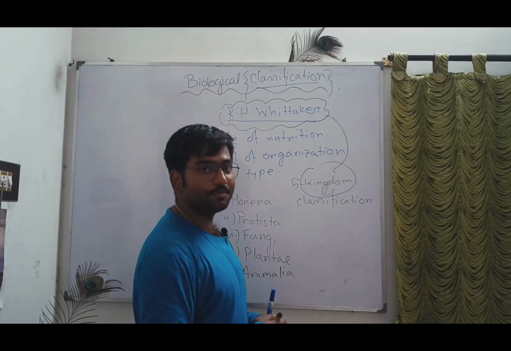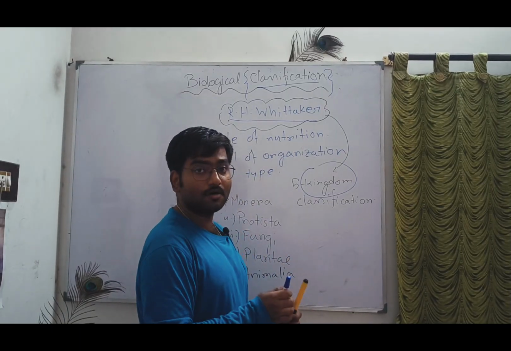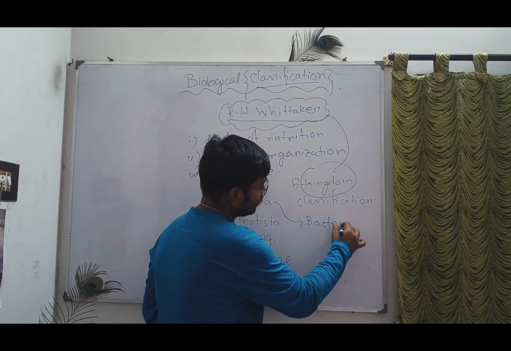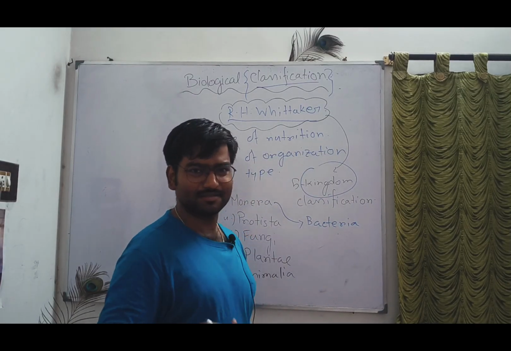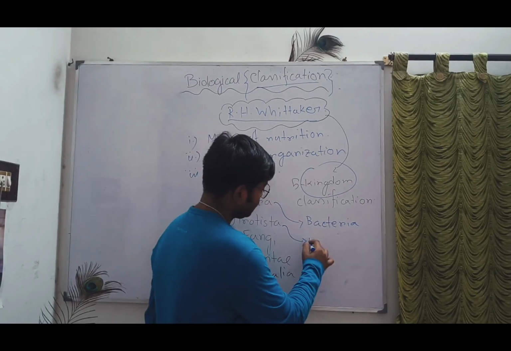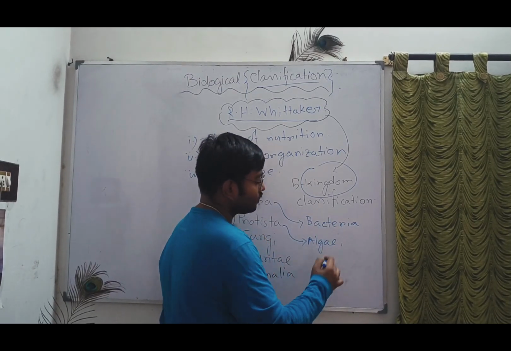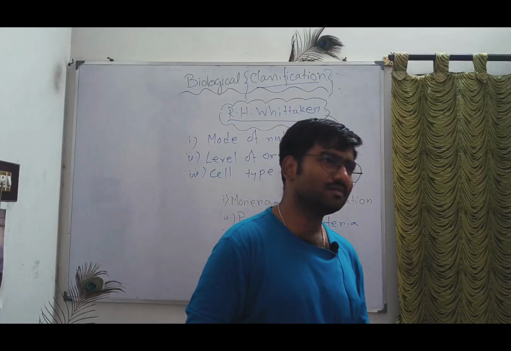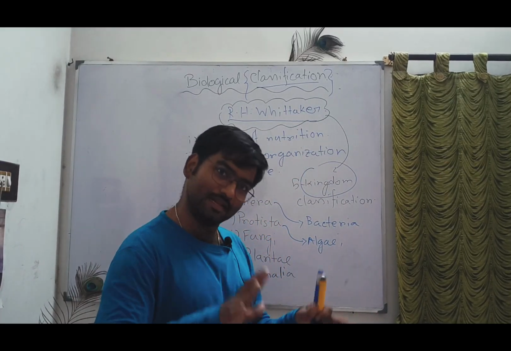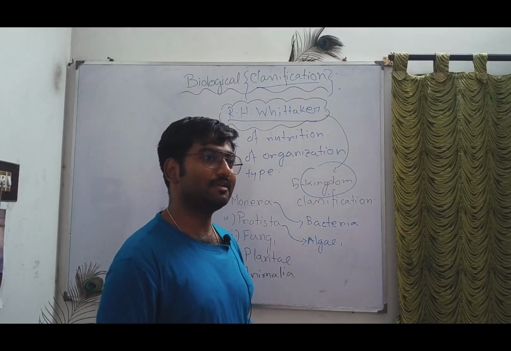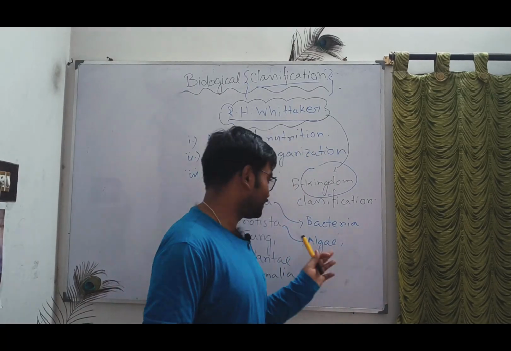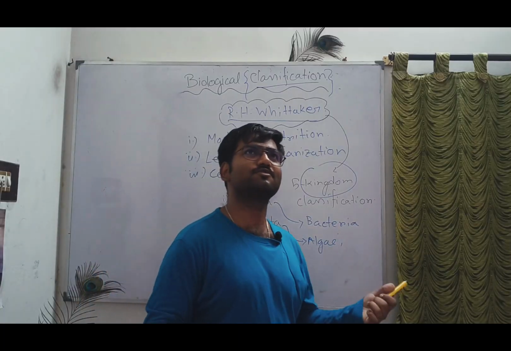Then the Monera means all types of bacteria will belong here. Bacteria, virus, whatever it is, unicellular. Protista means all kinds of algae. Not only algae, there are other examples also, more than algae: algae, protozoa, and I guess also slime molds.